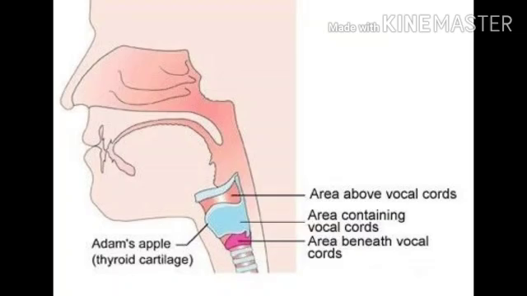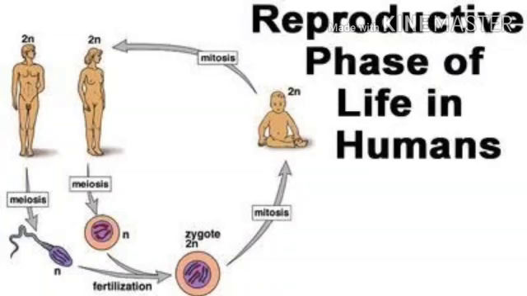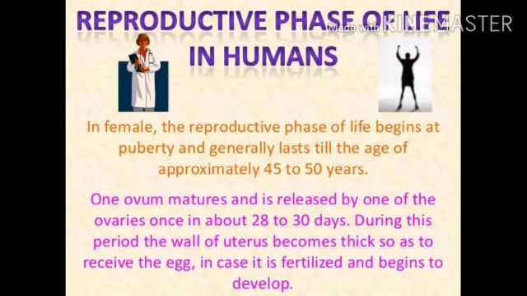Okay, now let me show you the male reproductive organs and female reproductive organs. So children, to know more about the reproductive phase of man, that is for male and female, let us move to our next section, that is reproductive phase of life in humans. Now, what do we exactly mean by the reproductive phase of life in human beings? Human beings are both male and female. So, in female, the reproductive phase of life begins at puberty and generally lasts till the age of 45 to 50 years. Now, during this period, there is a cycle which I'll let you in brief.